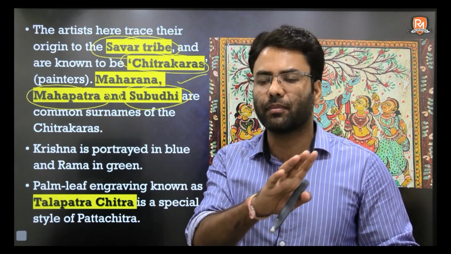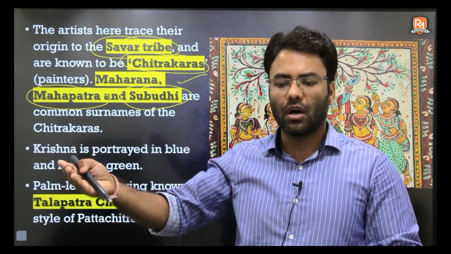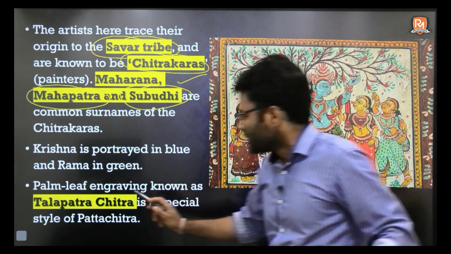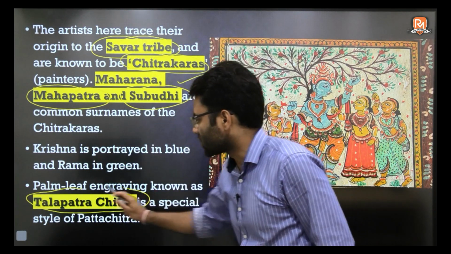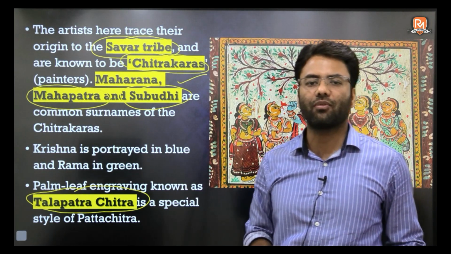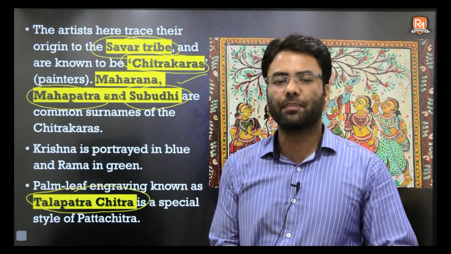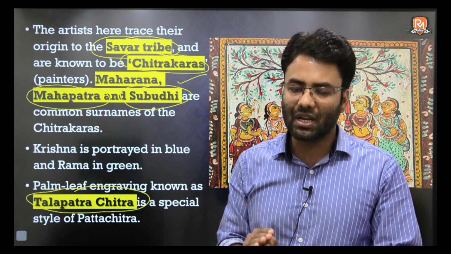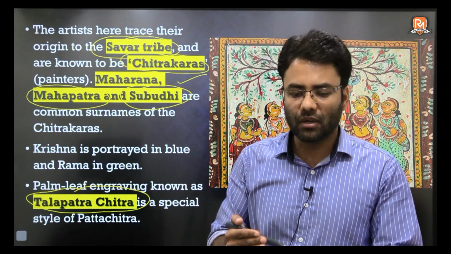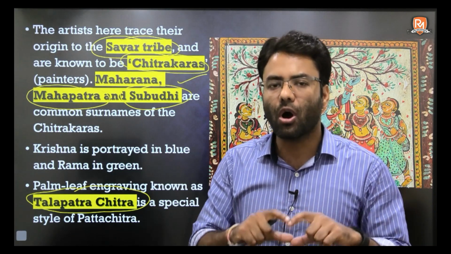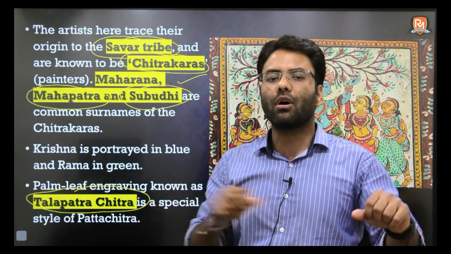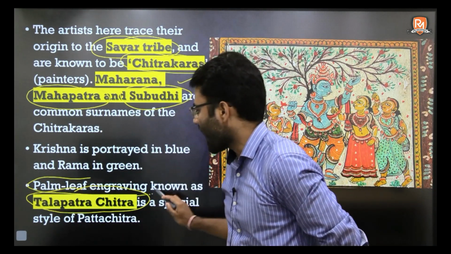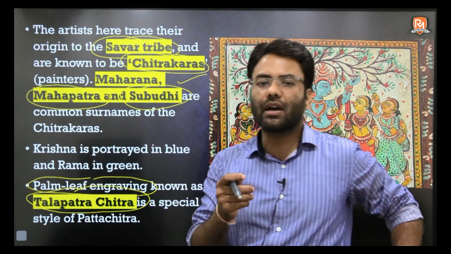Now there is one very important aspect of Pattachitra painting. You need to remember this. From many of the materials available, you will not be able to find it. That is Talpatra Chitra. It is a very important aspect of Pattachitra painting. So Pattachitra paintings are mainly drawn on cloth, as we discussed. But there is one more dimension of it: many of the paintings are drawn on the leaves of palm. And they are not only drawn, but they are basically engraved.